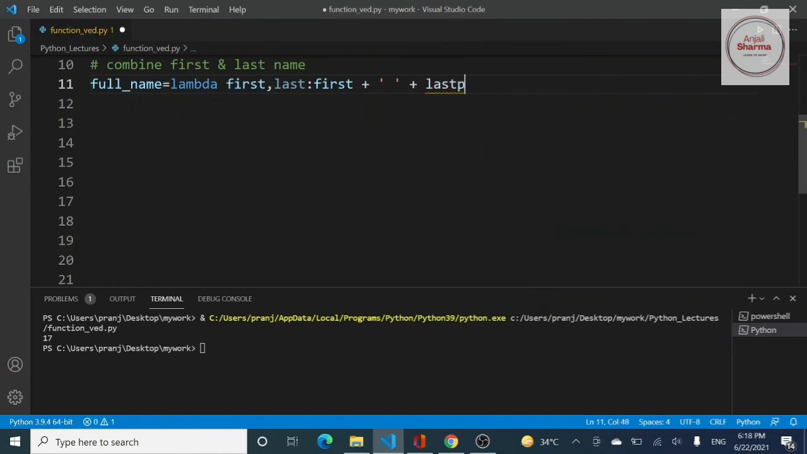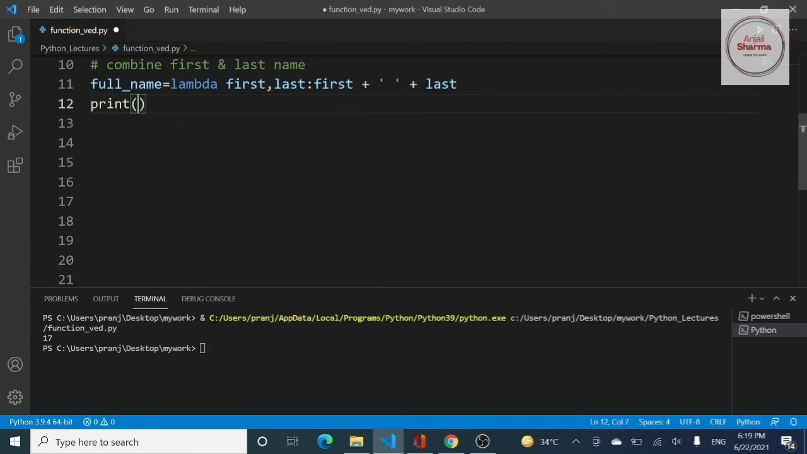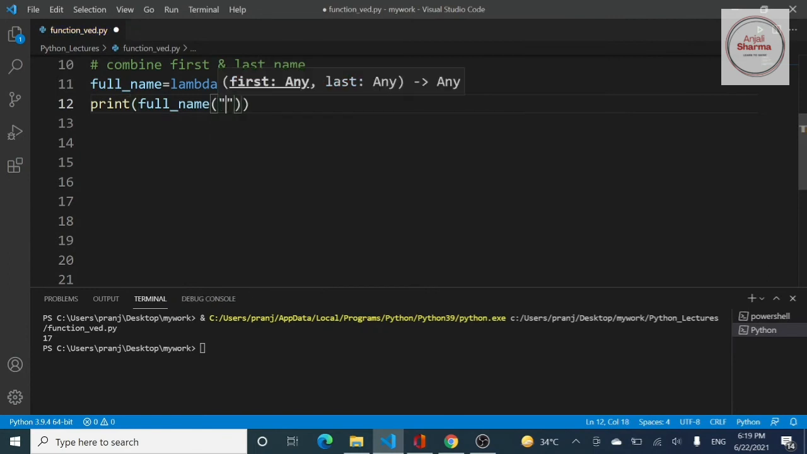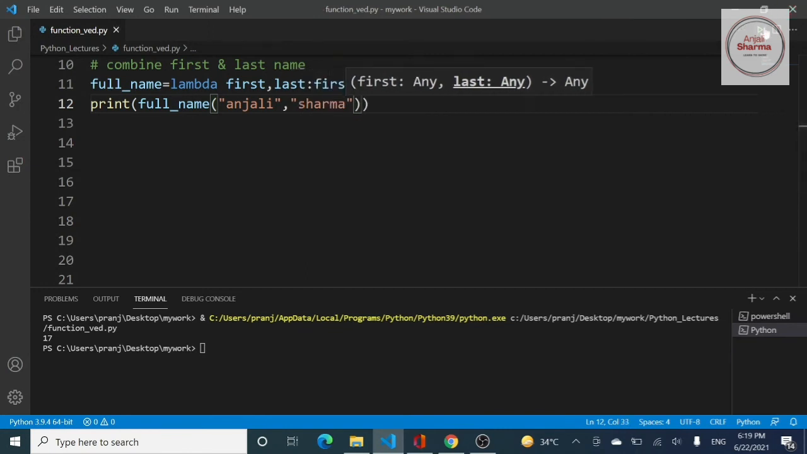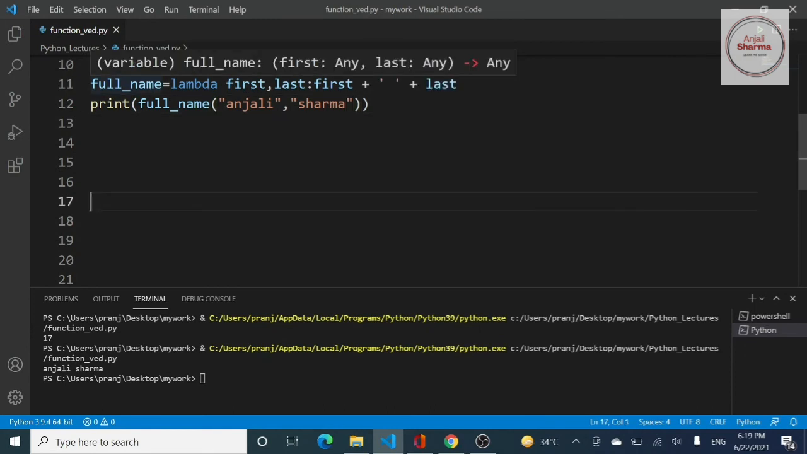So in order to get the answer, I will print the variable name full name, and in the brackets I will pass two arguments, the first name along with the last name. If I run this lambda expression, my name is printed on the screen. That is working very fine. So this is how you make lambda expressions work in Python.